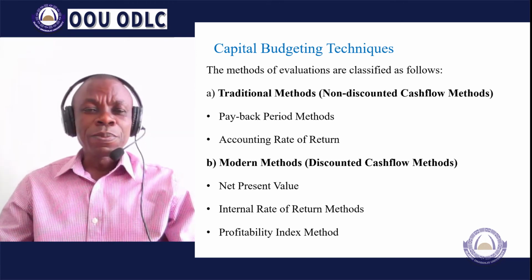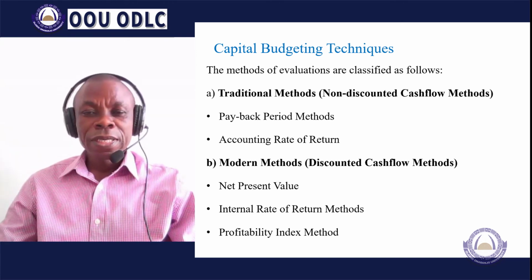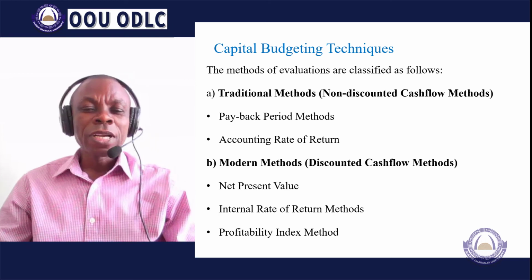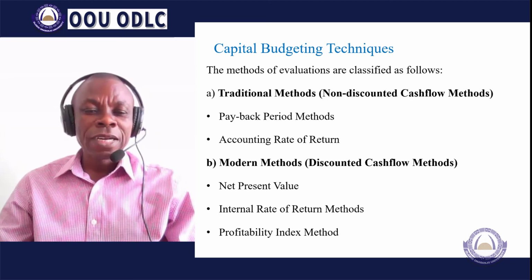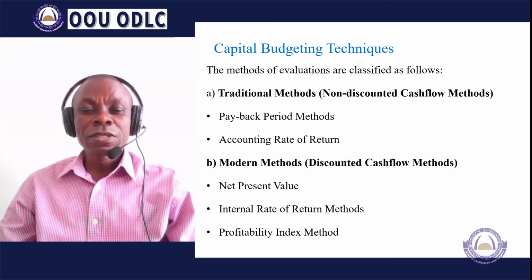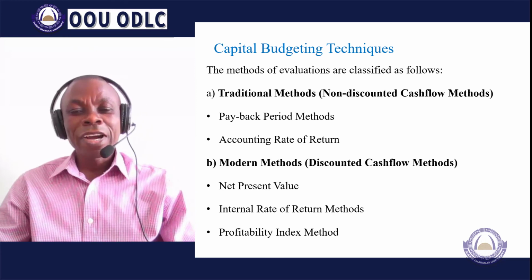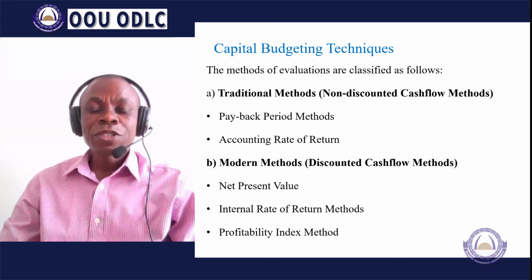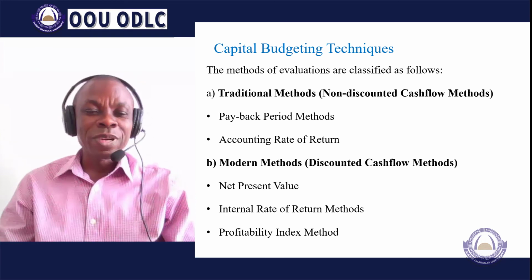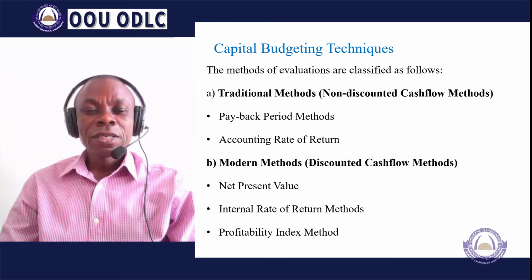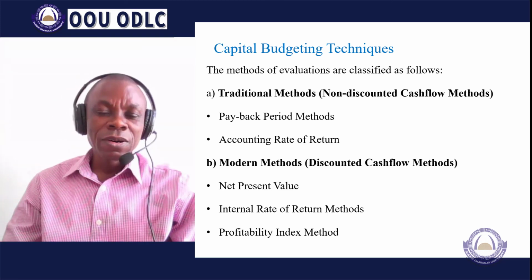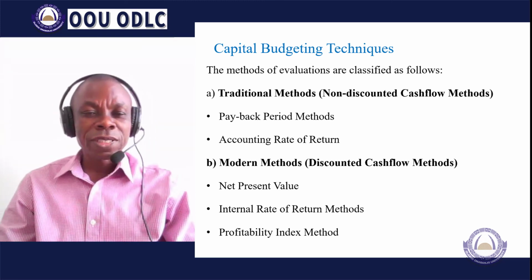The second group, modern methods, the discounted cash flow method. The first one looks at the net present value. This net present value, internal rate of return, profitability index, they all use the time value of money, and what is common to all of them is that future cash flows are discounted to their present value and then used as a basis for determining the acceptability or otherwise of a project.